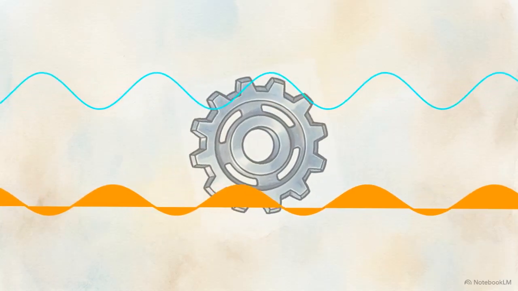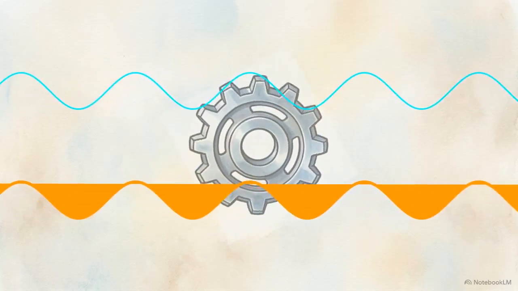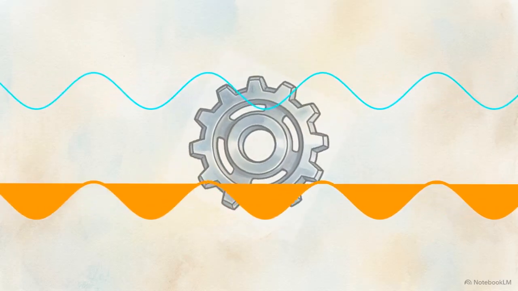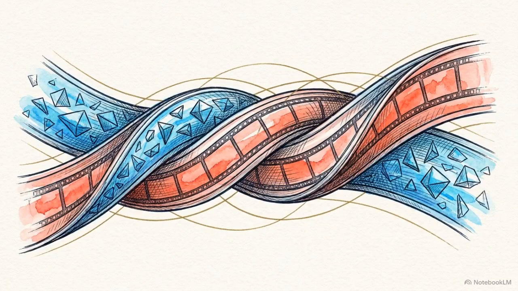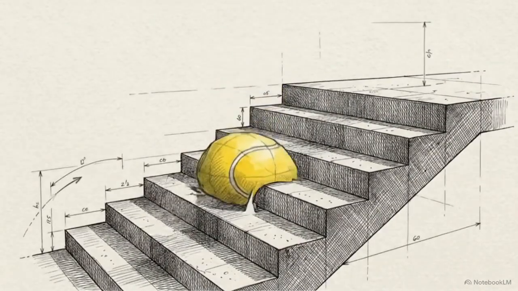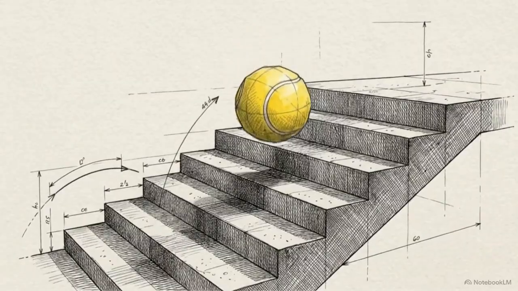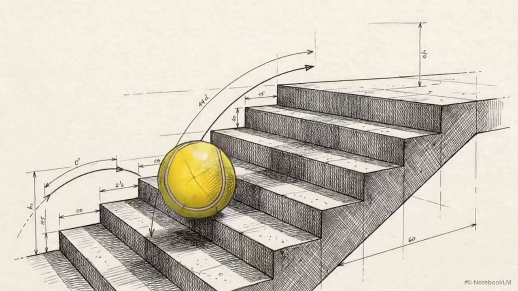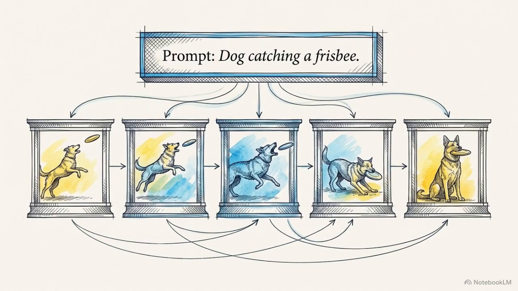It ensures both streams adapt simultaneously, continuously adjusting the video stream's weights, guided by real-time signaling loops directly from the text stream. This creates a tight feedback loop. The linguistic instructions constantly modulate the visual generation at a structural level. Through this structural fusion, specific text instructions, like the trajectory of an object or the shifting of light, are mapped perfectly onto their temporal movements. The expert adaptive layer norm anchors the video latents to the text embeddings, ensuring the initial prompt dictates the physical action across the entire 10-second run.